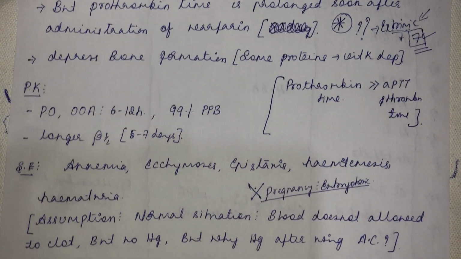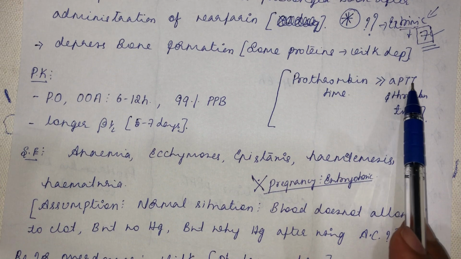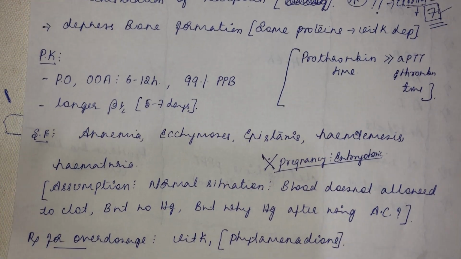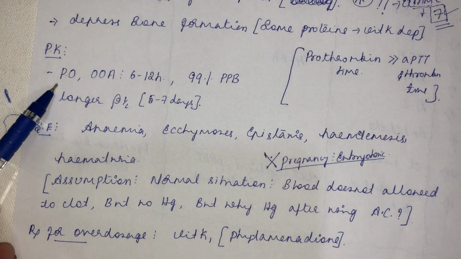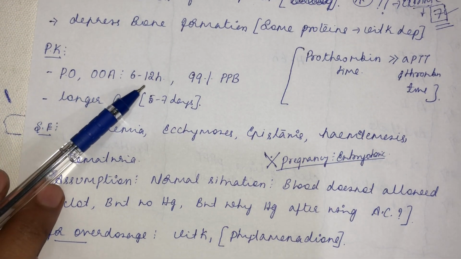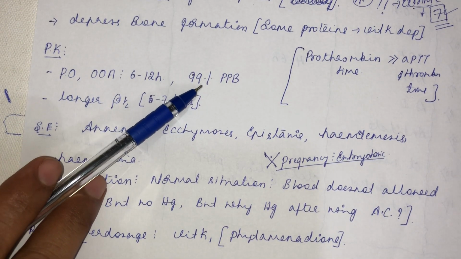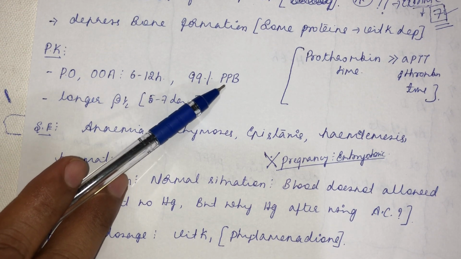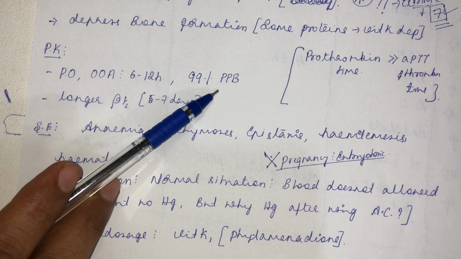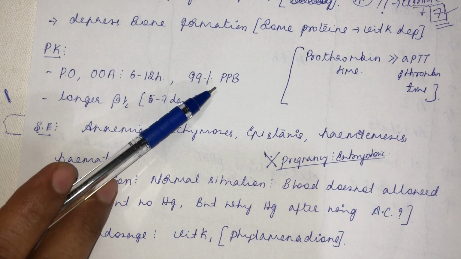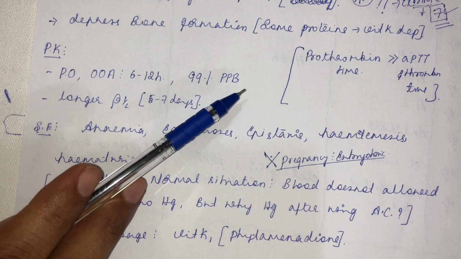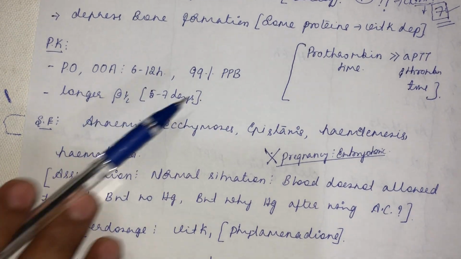Then prothrombin time is preferred over activated partial thromboplastin time and thrombin time for measuring the activity of warfarin. It is given through the oral route. Onset of action, 6 to 12 hours. And important thing, 99% plasma protein bound. So for warfarin toxicity, if you remember, only 1% is doing its duty. So if anything given along with warfarin interferes with this plasma protein binding, its activity will be increased and causes hemorrhage. Okay, we should be careful.